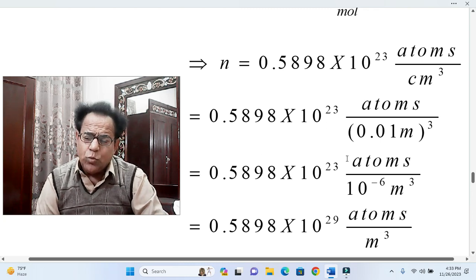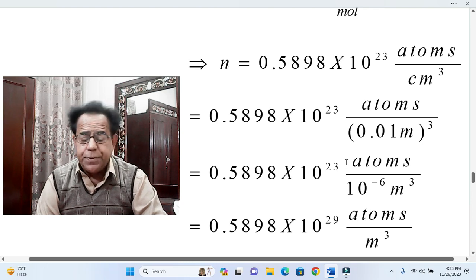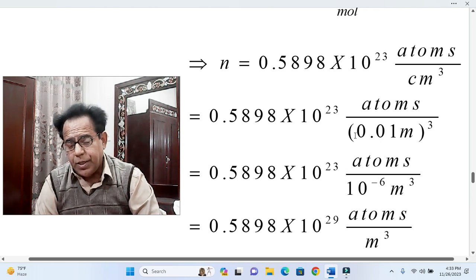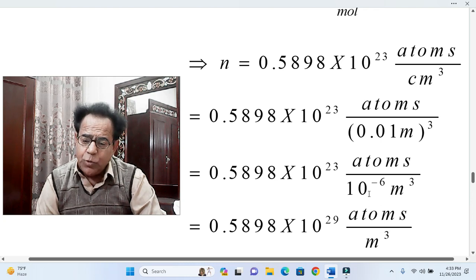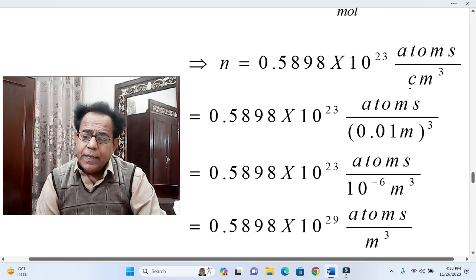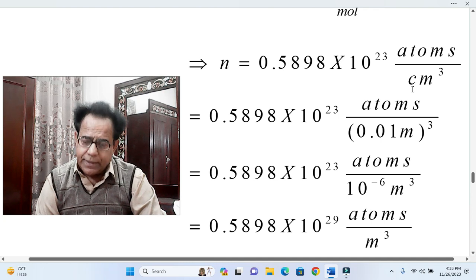We need not explain these minor steps. Because dear students, centimeter cube when converted into meter cube becomes 10 raised to the power minus 6 meter cube, because 100 centimeter is equal to 1 meter.